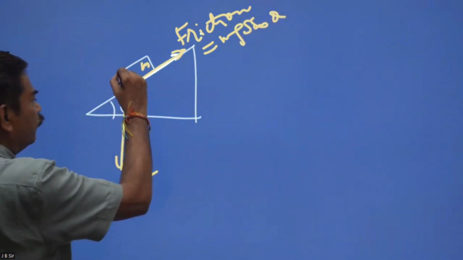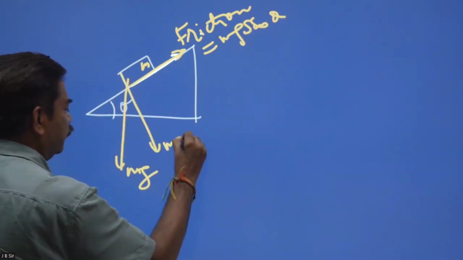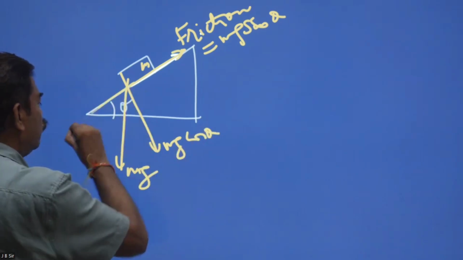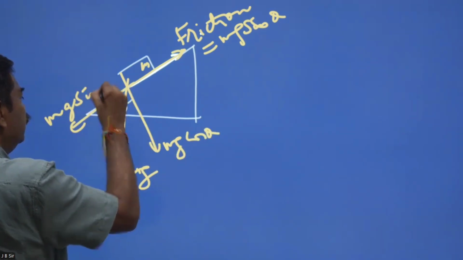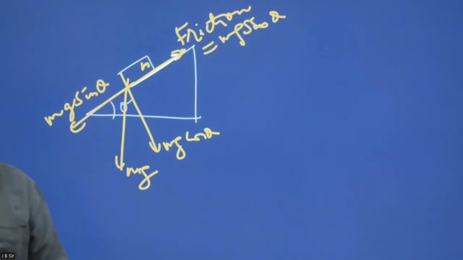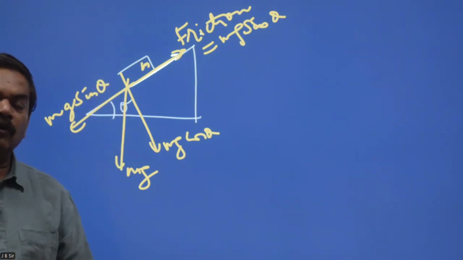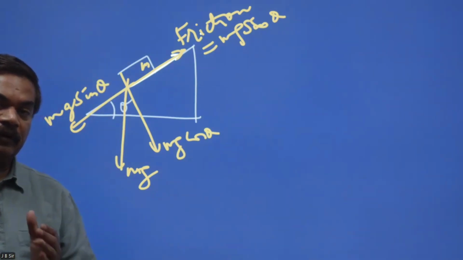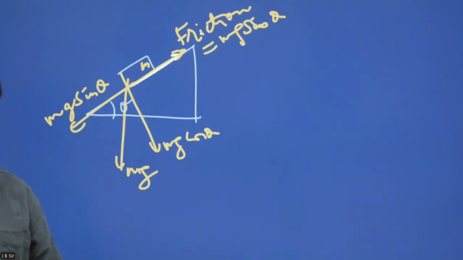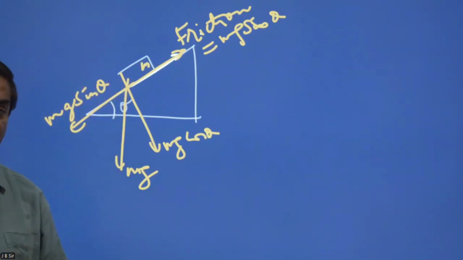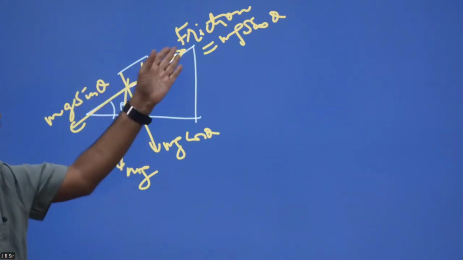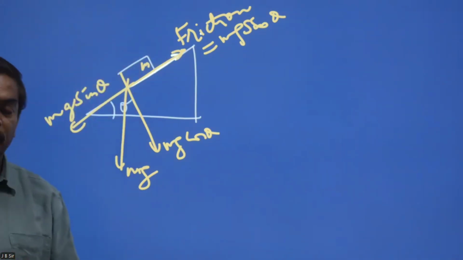Because the component of mg along this direction is mg cos theta, and the component of mg along this direction will be mg sine theta. And when I say that the block is going down with a constant speed, the force of friction will be equal to mg sine theta.